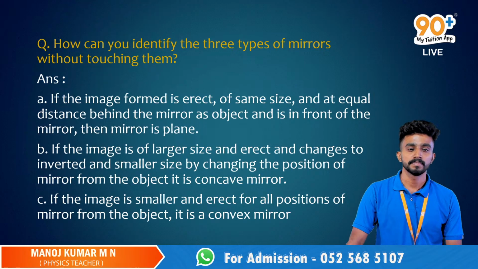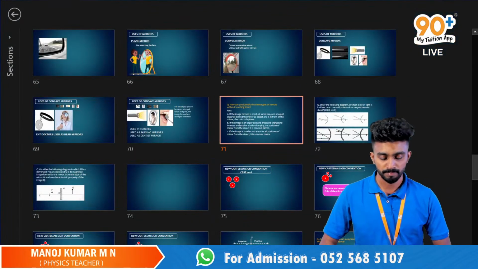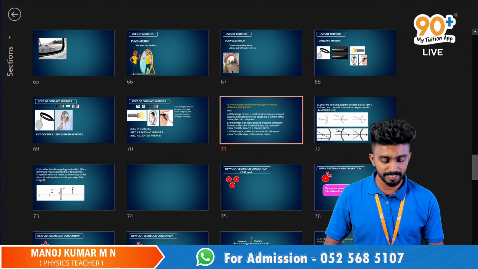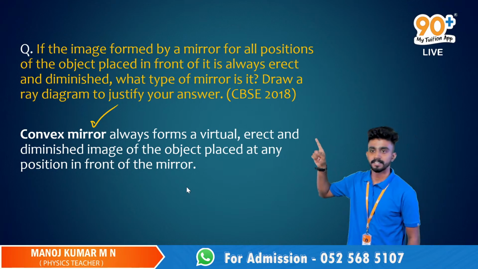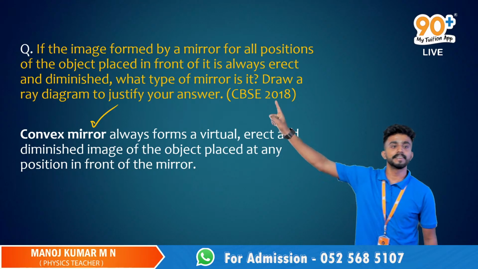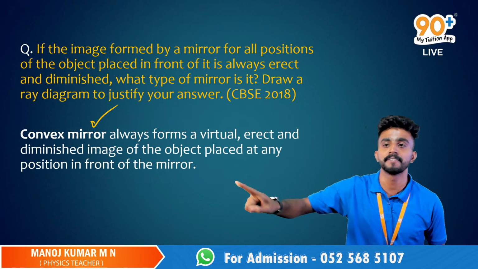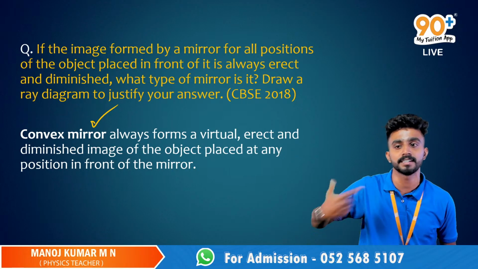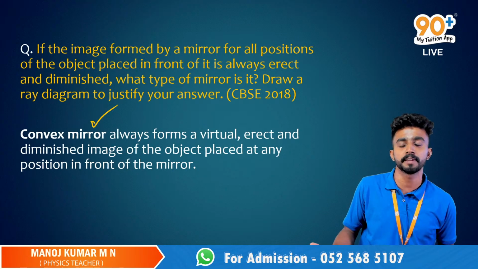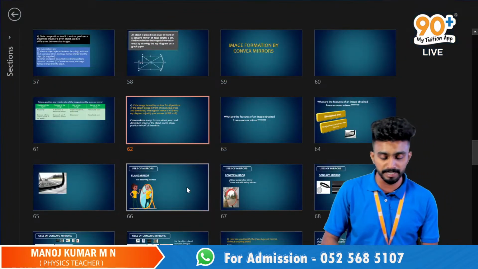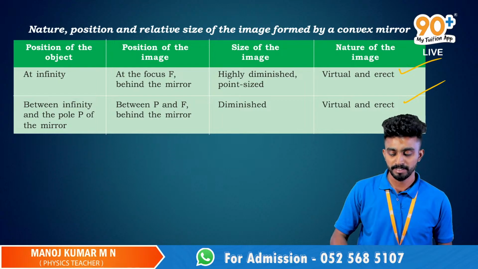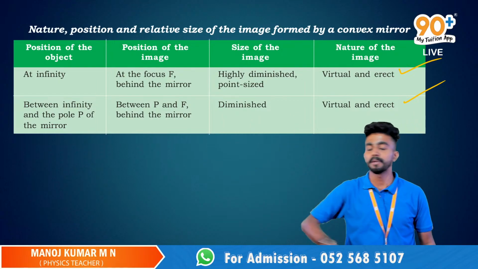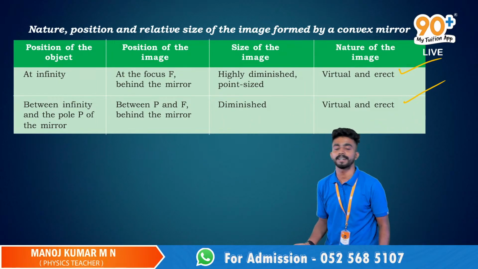Sir, that justify question, they said to draw also, right? Yes, you're asking about this particular question, right? The ray diagram of a convex mirror. We have learned it in the previous session already. All the ray diagrams in these 2 cases. Anything is fine, at infinity or between infinity and pole, any particular diagram you can draw.